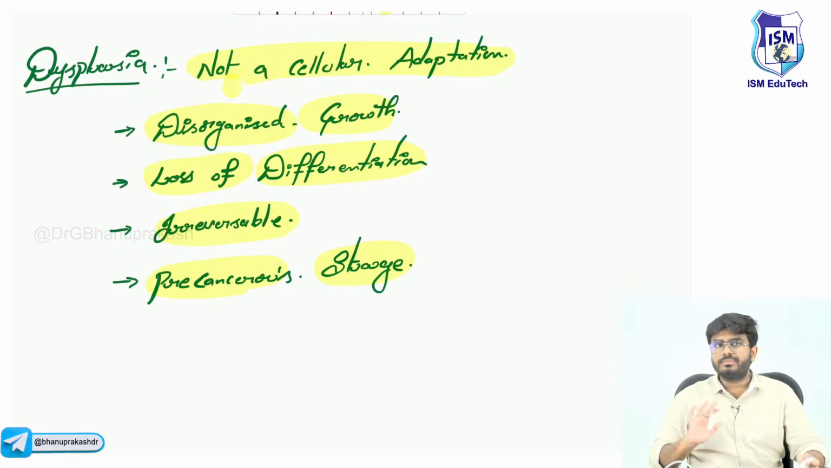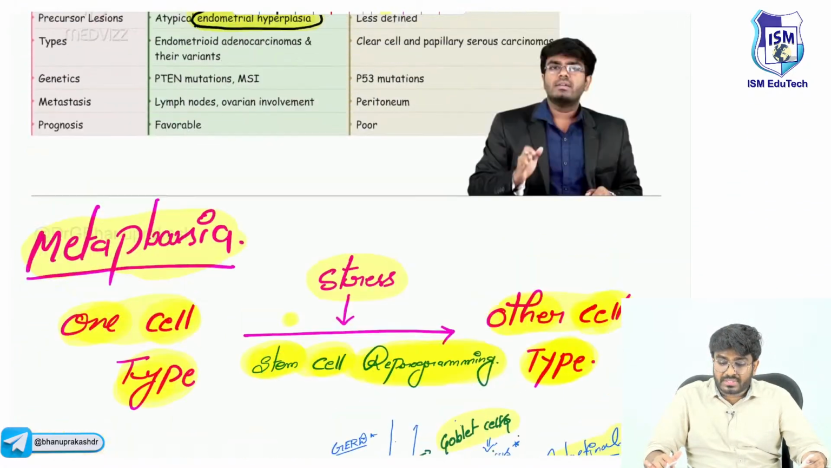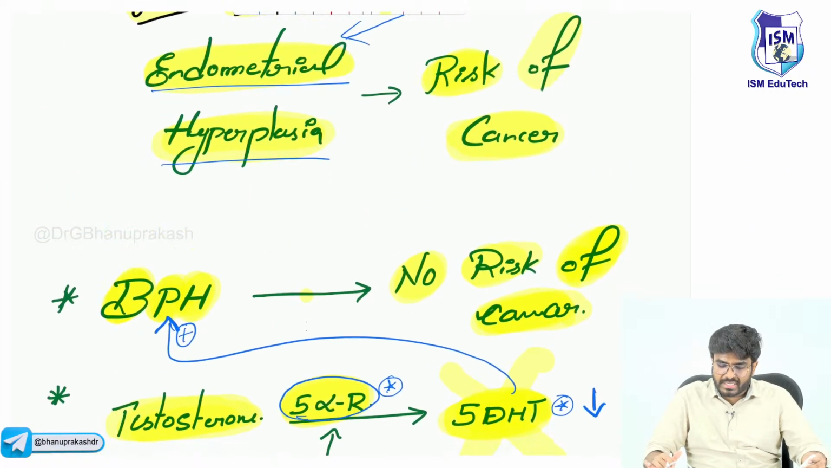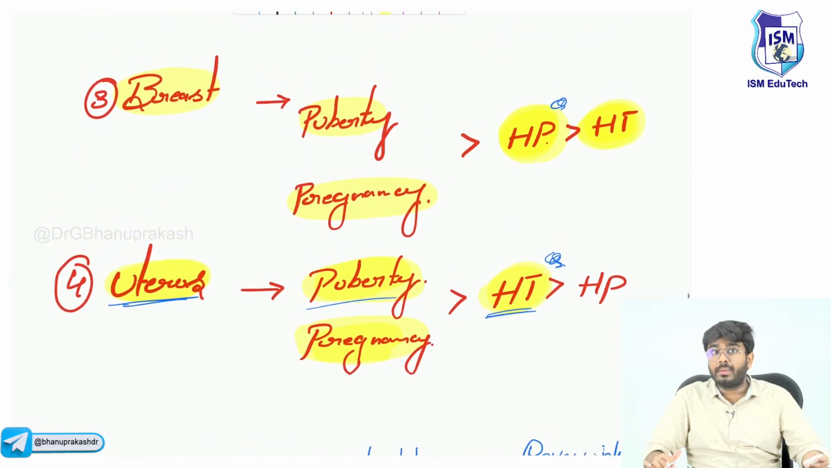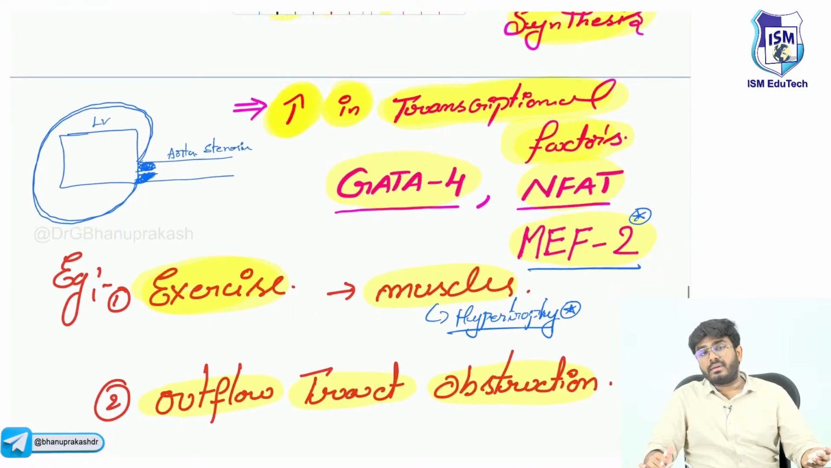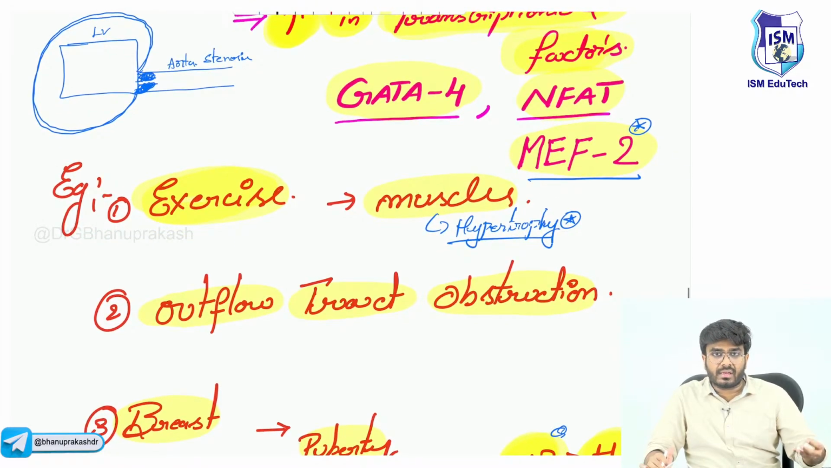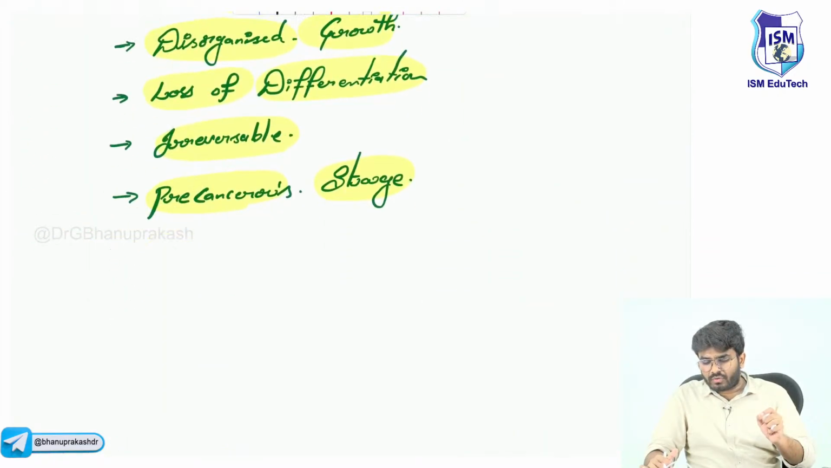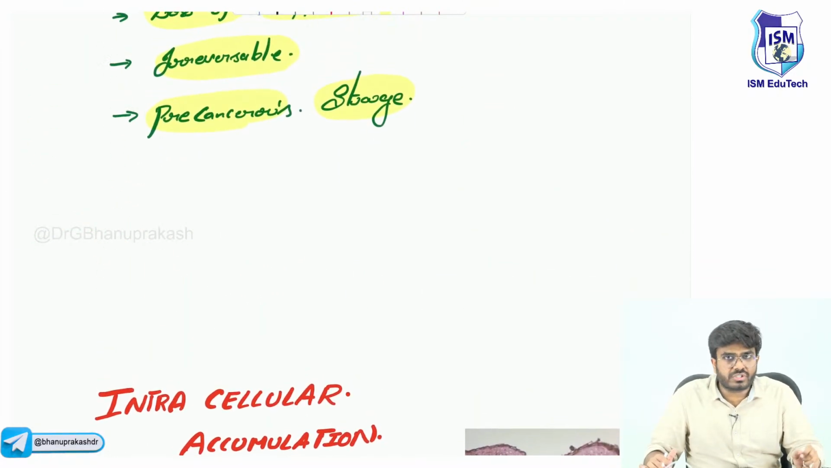So with this, our topic of cellular adaptations is completed. I have given you important examples. Examples are the key. Benign prostatic hyperplasia, endometrial hyperplasia, whether the type of endometrial cancer is type 1 or type 2, and the transcription factors GATA4, NFAT and MEF2. Everything I have written here has been an MCQ in previous year questions.